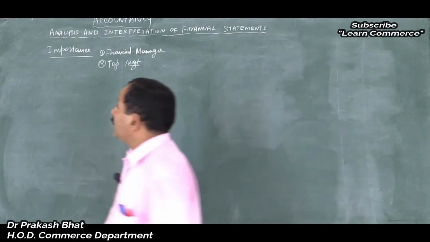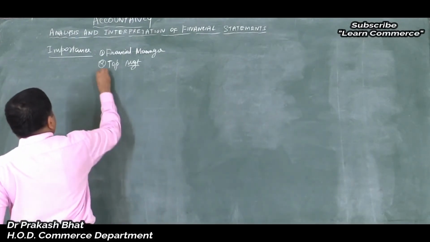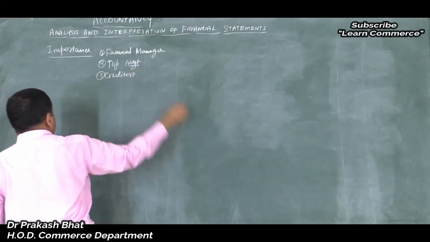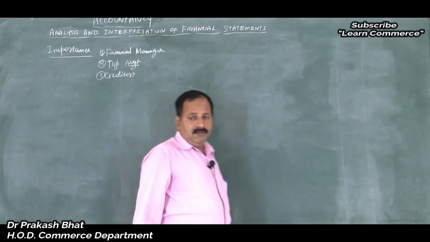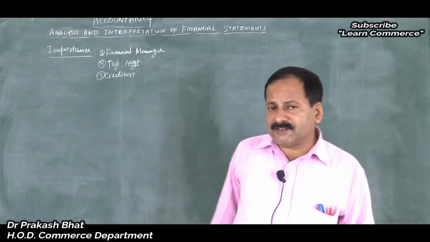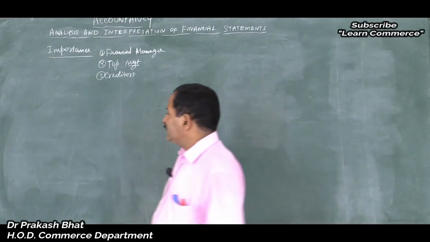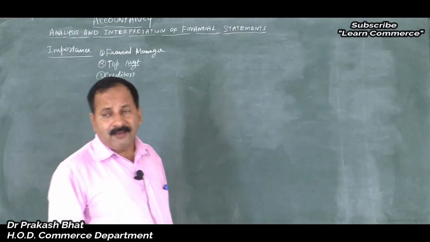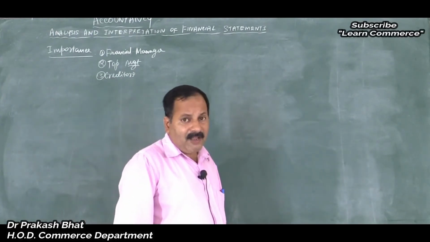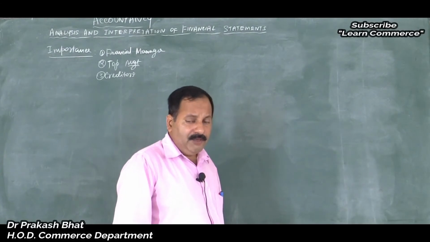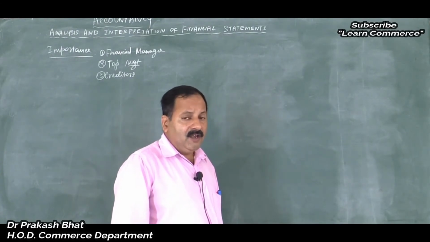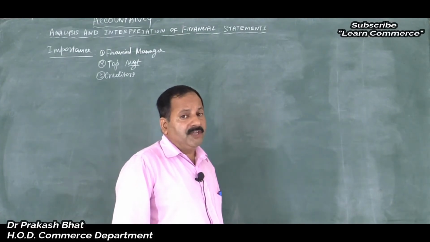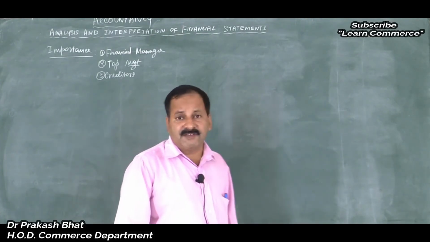Third one is creditors. Who are the creditors? Creditors are the suppliers, isn't it? They supply goods and services or raw materials or any spare parts or components to the organization. When they supply, they need information regarding the profit earning capacity and liquidity position of the company, because they want to know the repaying capacity of the business.